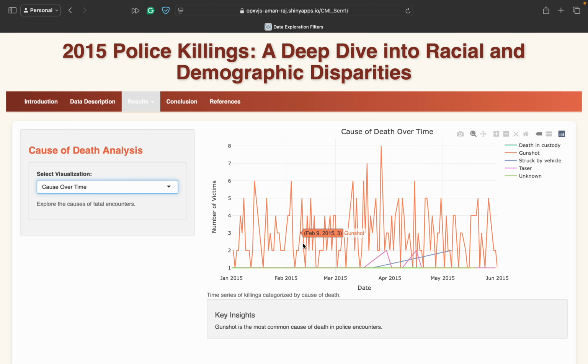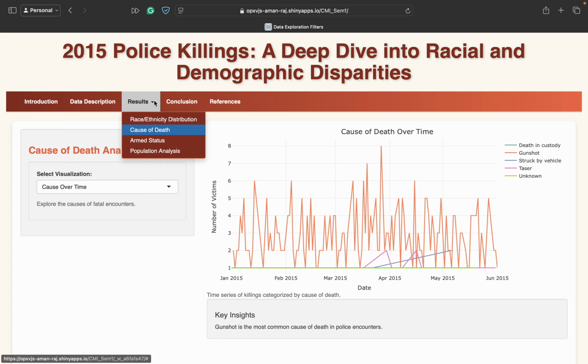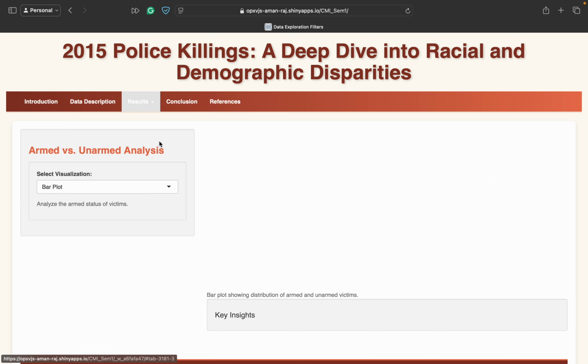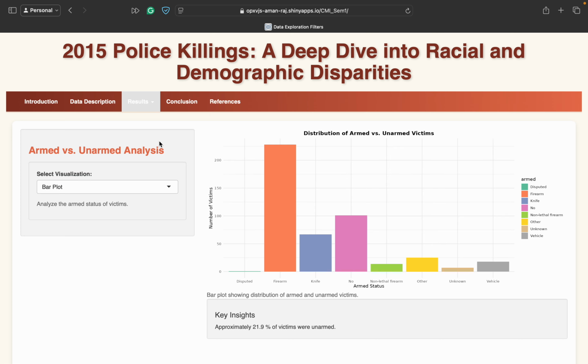And then this is cause over time. This is again a time series analysis, and you can see on which date the number of victims were killed and by what means. And then this is their armed status: the people who were killed, were they possessing any arms, if any? If they were, then what arms did they have?